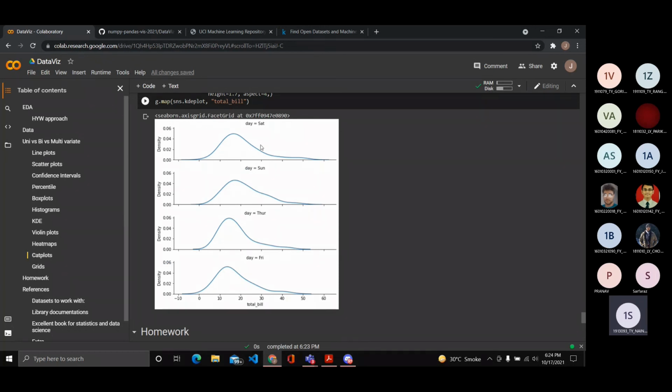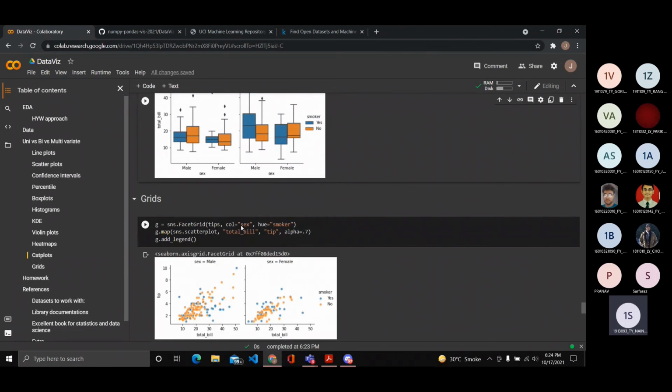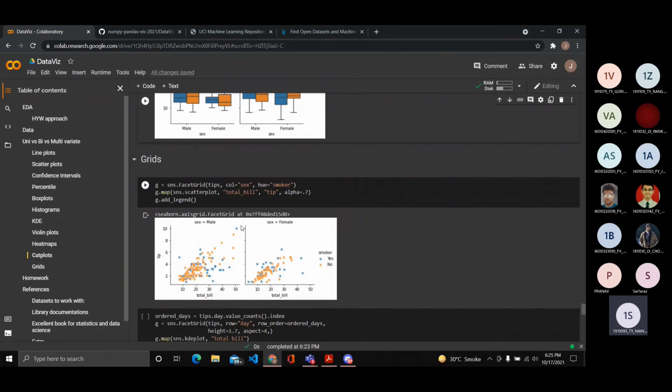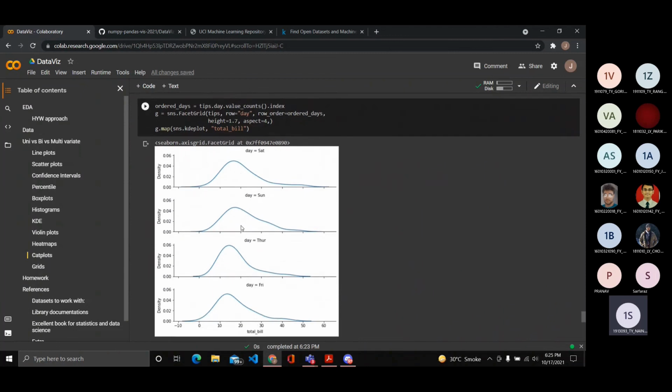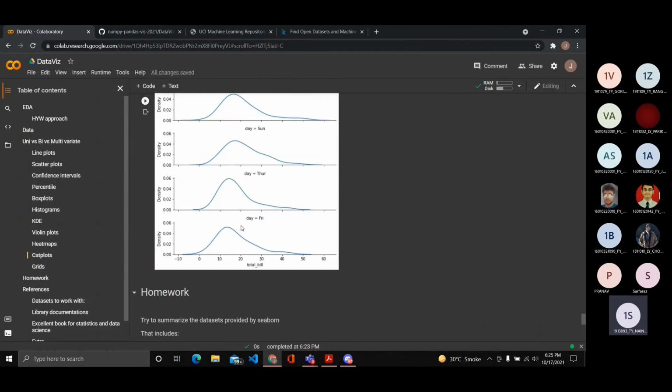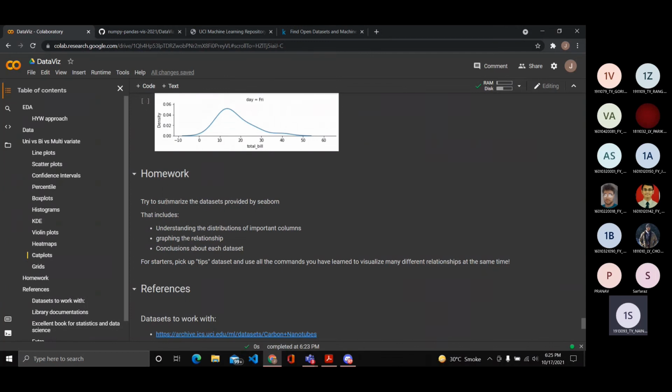Distribution of the frequencies with respect to the days: Saturday, Sunday, Thursday, Friday. So these are the most commonly used plots in Seaborn and Matplotlib. There are various more complex ways to understand more about the data, and I believe that's for you to find out. So this is the homework, and this will only help you.